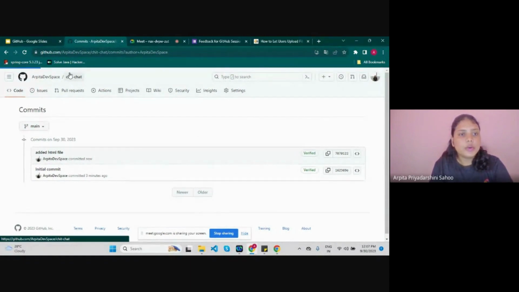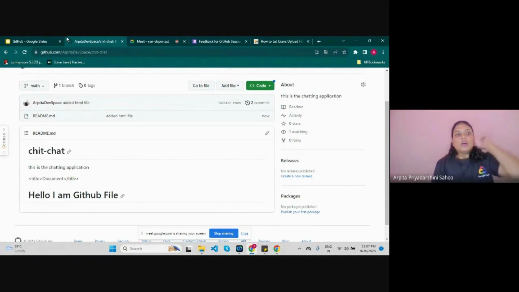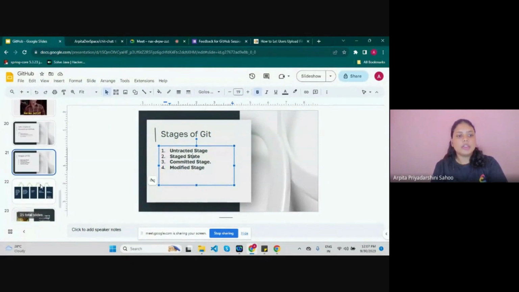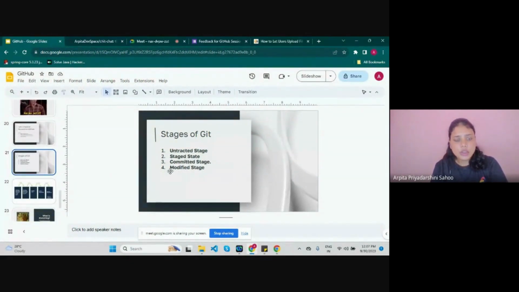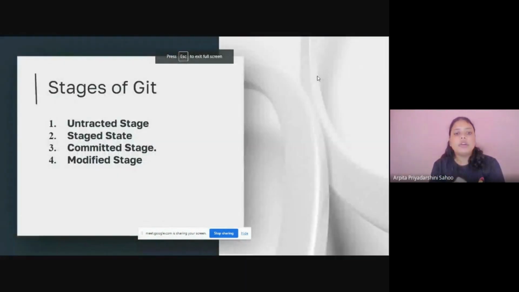So we are going to our repository, and this is the commit we are talking about, and we will say what the stages are. Here you can see there are 4 stages of Git, that is untracked stage, staged stage, committed stage, and modified stage.